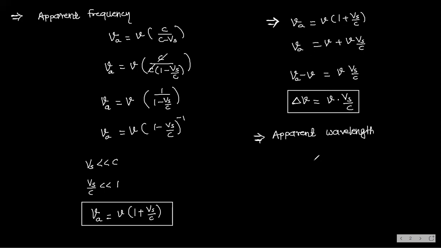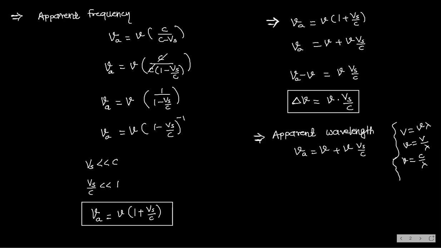I am taking again the same formula, that is nu A is equal to nu plus nu into Vs by C. Now we have one formula, v is equal to nu lambda. So nu is equal to v by lambda. Yes, no? v is equal to f lambda. You know, f is frequency here, nu is frequency. But here, in this case, nu is equal to what? C by lambda. Yes, no?